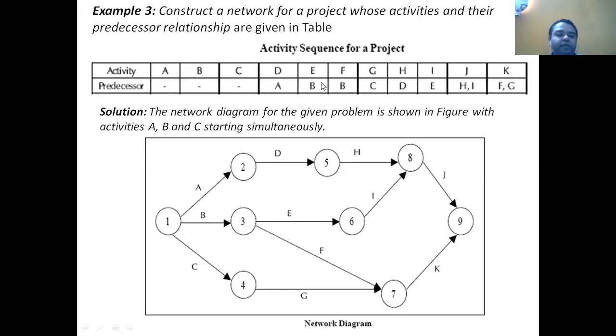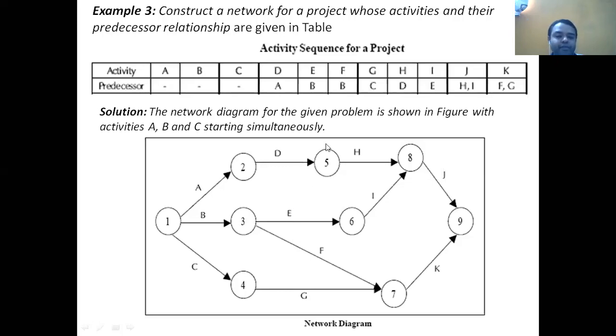So for both E and F activities, B activity is the predecessor. It means from this third event, two different activities, E and F, should start simultaneously.